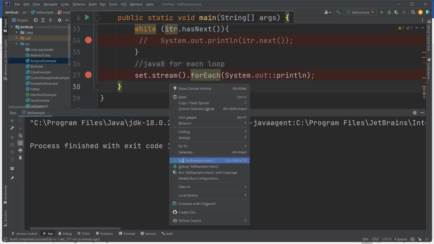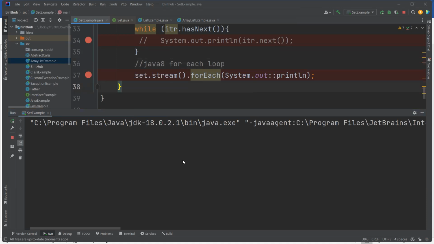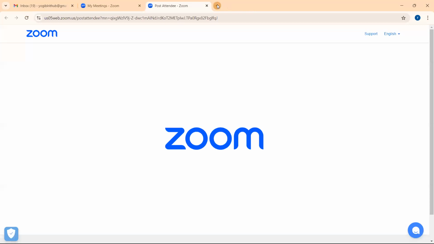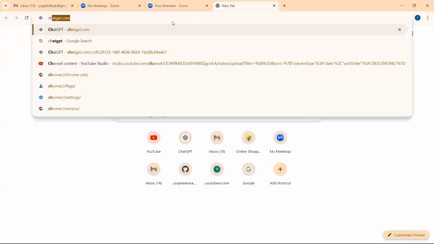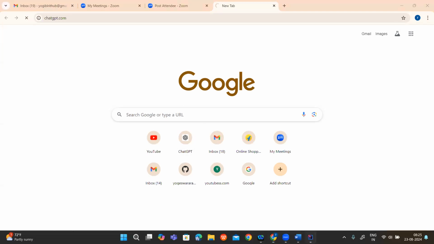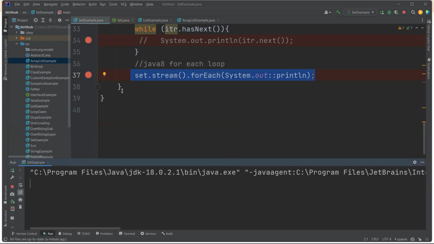Something is happening. Okay. Yeah, this is the way we need to print in Java 8. I don't know why it is not printing. This is the way it will print, but maybe we need not hurry. You can ask ChatGPT. Don't think that it is wrong, okay? That is right only. Why it is not printing? That's what I want. Okay, anyway, this is not an issue. We can use so many ways to print it.